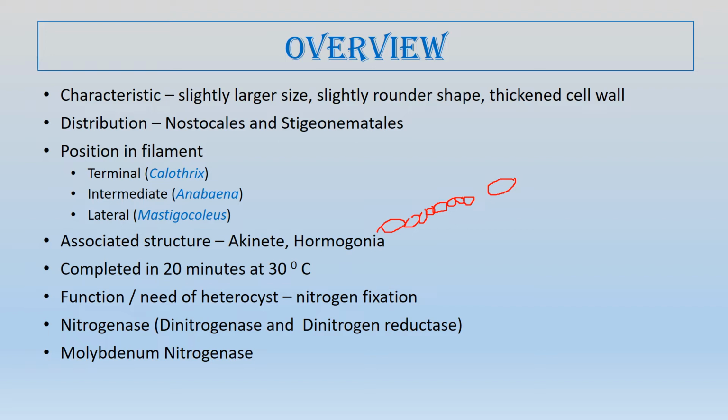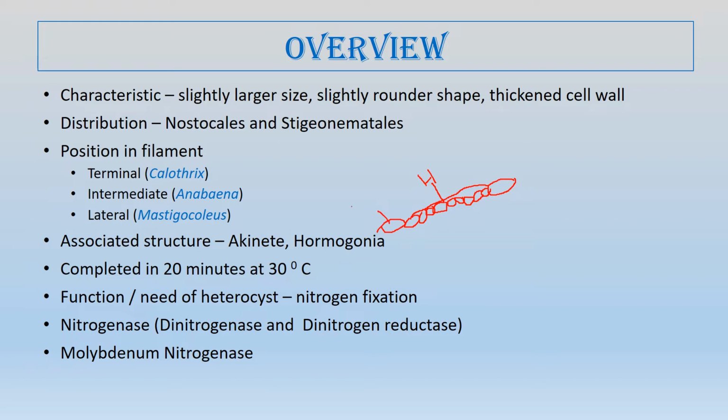My drawing is horrible, but please mind my drawing. This chain of few cells is the hormogonia. This entire part is the hormogonia that is present between two heterocysts.